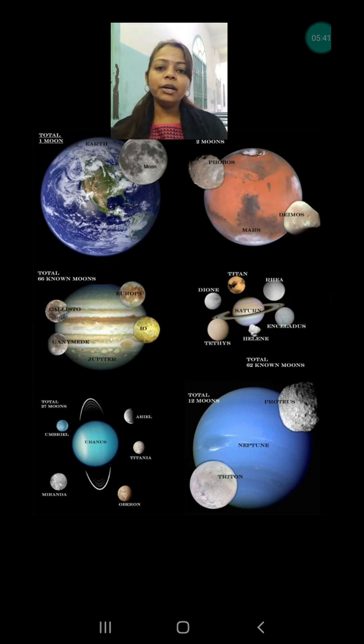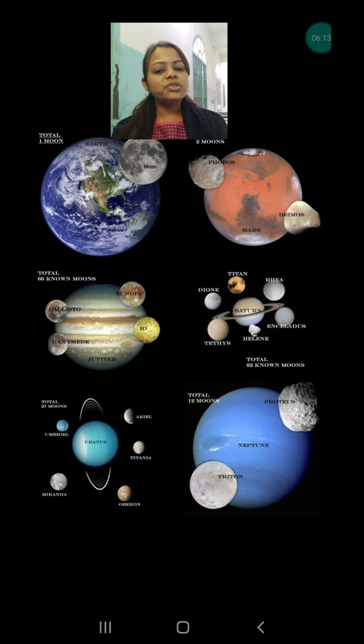Here you will write around the planet, and not only the earth but all the other planets also have moons. Earth has one moon, and other planets have different numbers of moons. Like Mars has 2 moons and Jupiter has 67 moons. This table has been given on page number 92. There the different number of moons has been given for different planets, and that is very important.